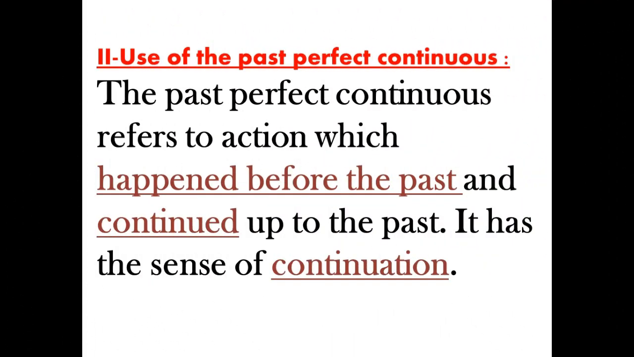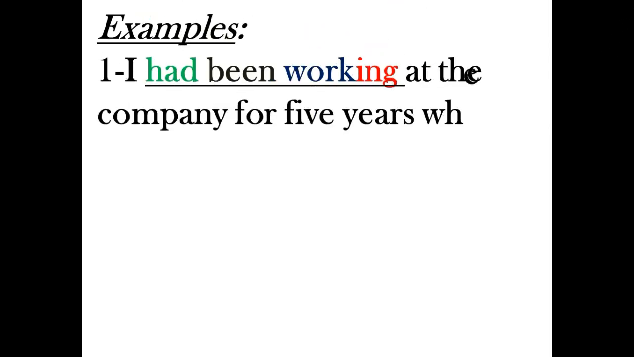Concerning the use, the past perfect continuous refers to an action which happened before the past and continued up to the past. It has the sense of continuation. So the past perfect continuous happened before the past, like the past perfect. But unlike the past perfect, it continued up to the past. So it has the sense of continuation. That is to say, it happened before an action in the past and continued up to that action in the past. Let's see some examples so as things become clear.